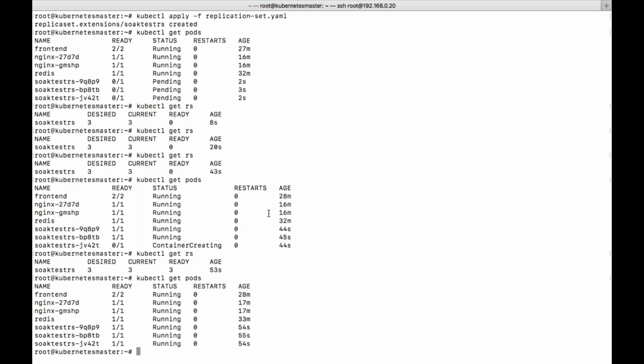So what is the functionality of deployment? Why are we not using a replication set? Tomorrow we can see it. Okay, I will tell you the difference. What is the difference between replication set and deployment? That is mostly used in real-time experience. In real time, most of the people will use these concepts. Okay, I hope you all understood this.